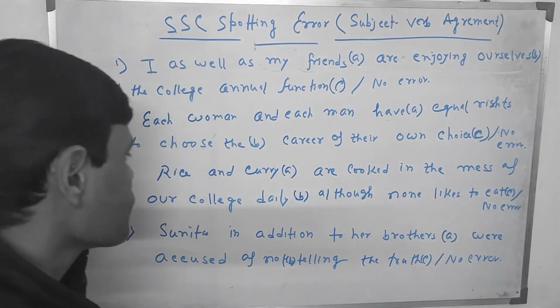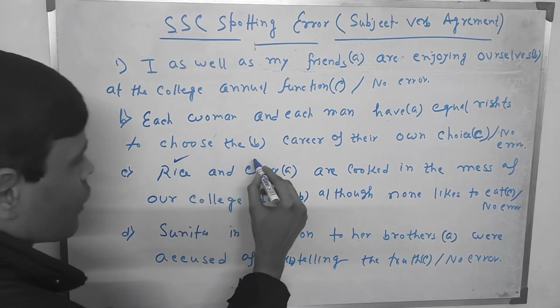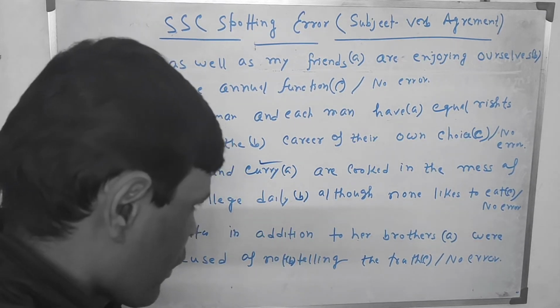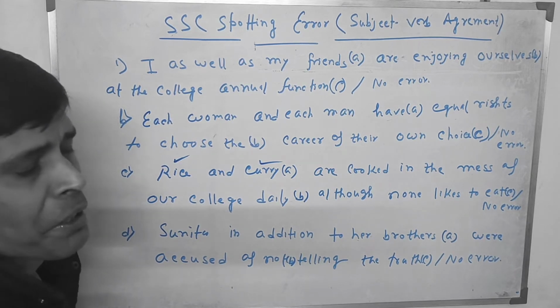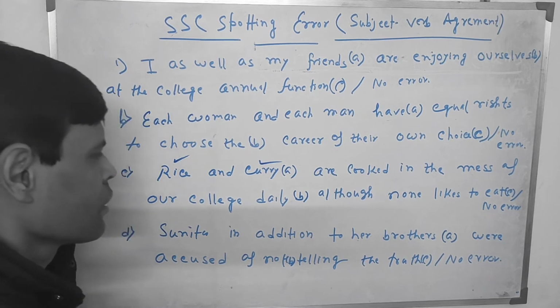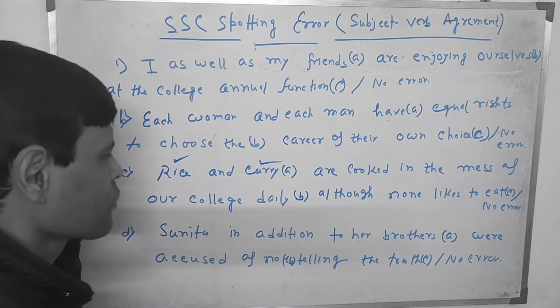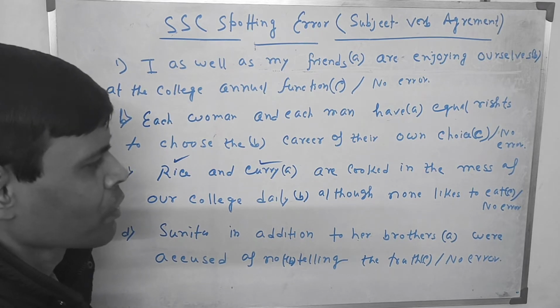Rice is a singular noun, curry is a singular noun, and we have joined both subjects with the application of and. So you can think there is no mistake. Sir, there is no mistake. So we have a compound subject, the subject is plural. So automatically we have written no mistake.